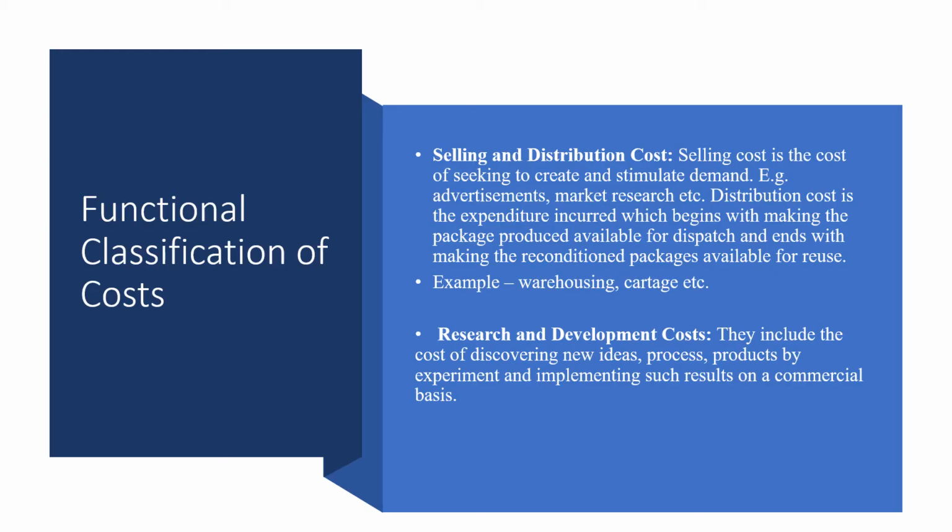So the other types of functional cost are selling and distribution cost. Selling cost is the cost of seeking to create and stimulate demand. For example, the cost which we incur on advertisement, the cost which we incur on salesmen to increase the sales, the cost which we incur on market research. All those things come under the selling cost.